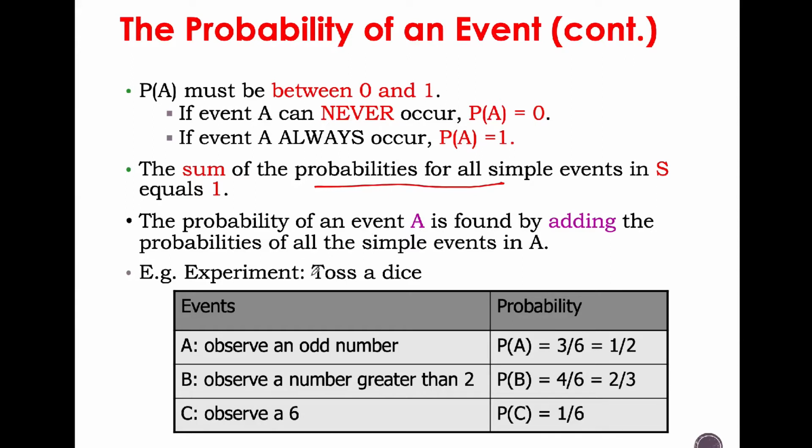Okay, for example, the experiment is to toss a dice. Let's say you want to observe an odd number. So there are 3 out of 6, so it's going to be a half. And for the event B, to observe a number greater than 2, of course, 4 out of 6, so it's going to be 2/3. If the event is to observe a 6, it's only 1 out of 6.